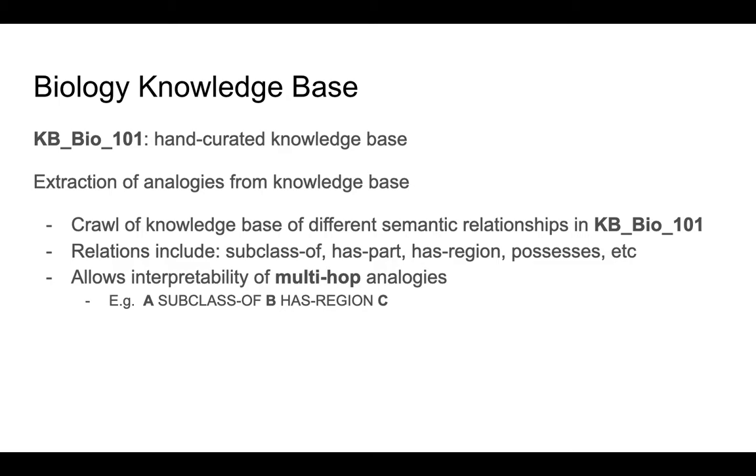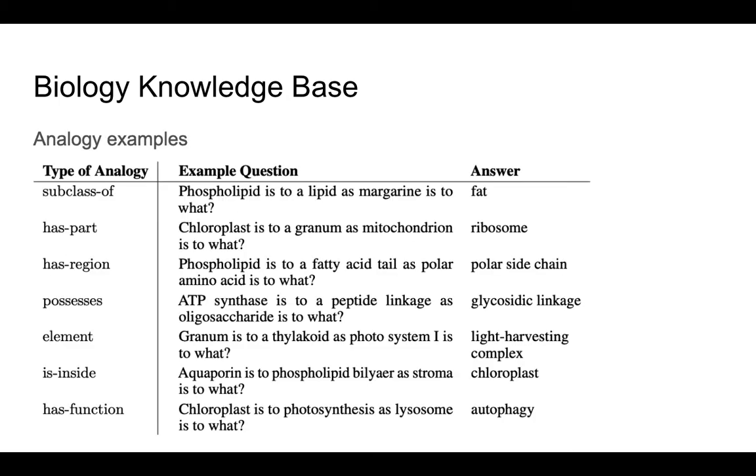So diving into that, I would like to give some examples. First is with the analogy examples on the different relations: subclass of, has part, has region, and so on. For instance, for subclass of, an analogy question can be: phospholipid is to lipid as margarine is to what? The answer would be fat in this case.